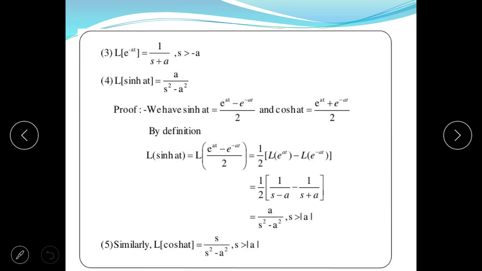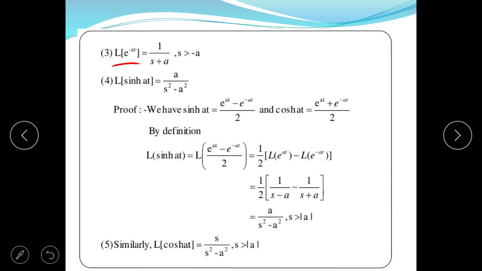Next function is the Laplace transform of e to the power minus at. Similarly, if you want to take the integration of e to the power minus at, the result should be equal to 1 upon s plus a. In example 2, we took Laplace of e to the power at. Here we have to take Laplace of e to the power minus at. So we obtain the response F(s) is equal to 1 upon s plus a.